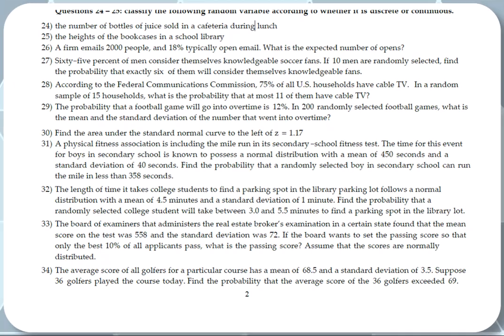Next question, the probability that a football game will go into overtime is 12%. If 200 football games are randomly selected, what's the mean and the standard deviation of the number that went into overtime? So he wants the mean and the standard deviation of the binomial distribution. The mean is N times P. N is 200 and probability of success is 12%. So it will be 0.12 times 200 will be 24.